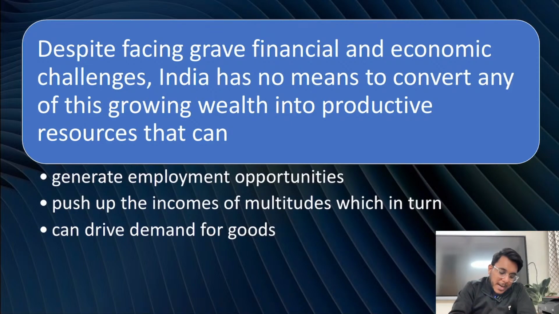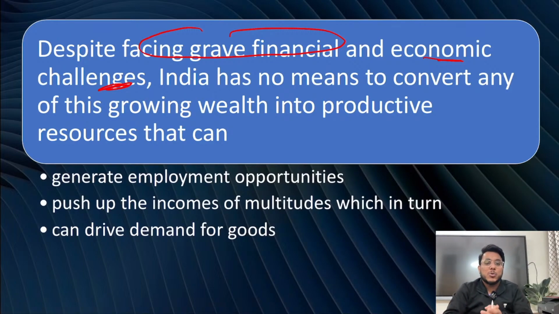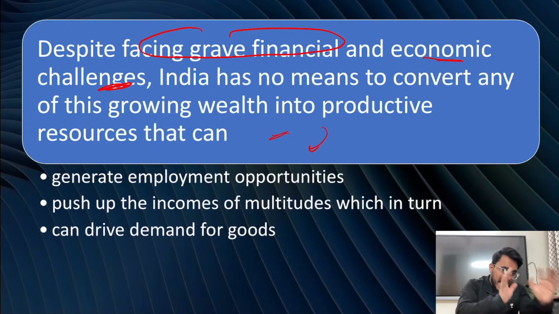Obviously, implementing it is going to be a very big problem. But despite facing grave financial and economic challenges, India has no other means to convert this wealth into productive resource. If the government taxes this wealth and derives money out of that, it can help on multiple fronts.